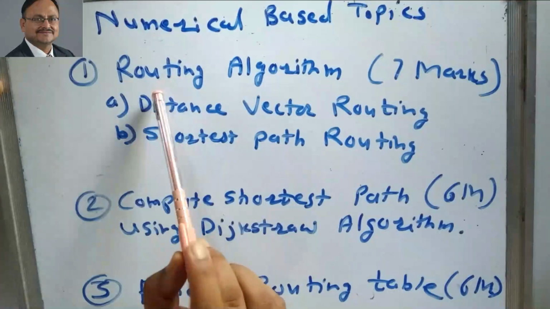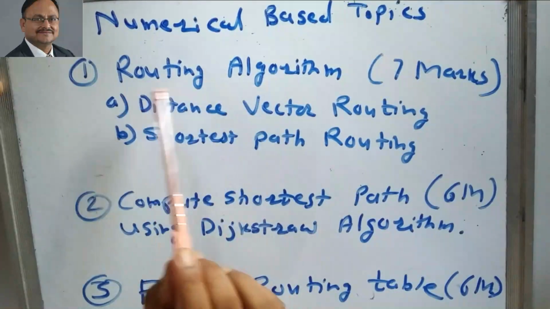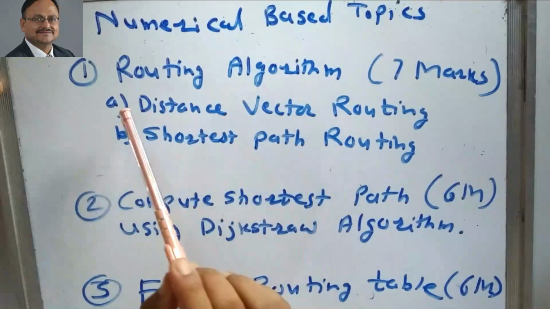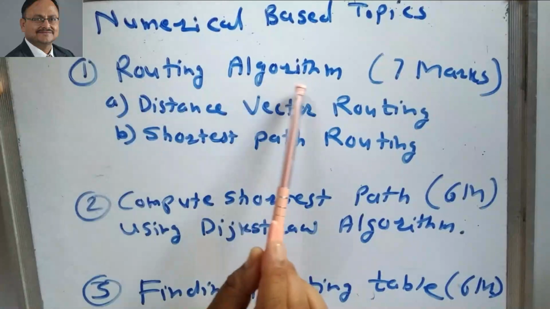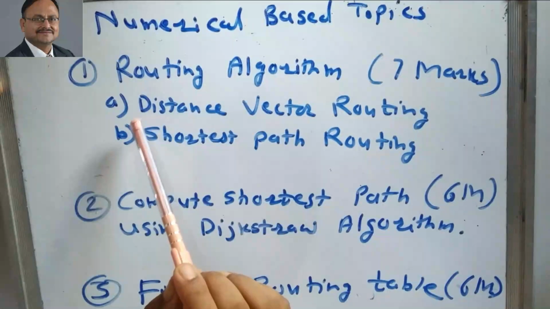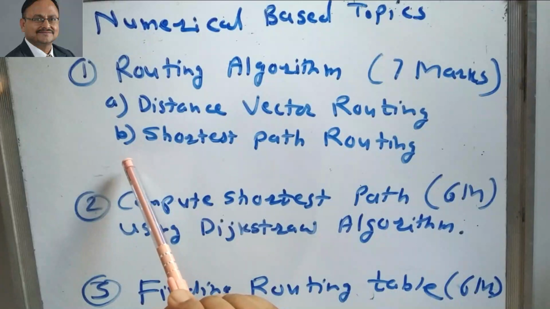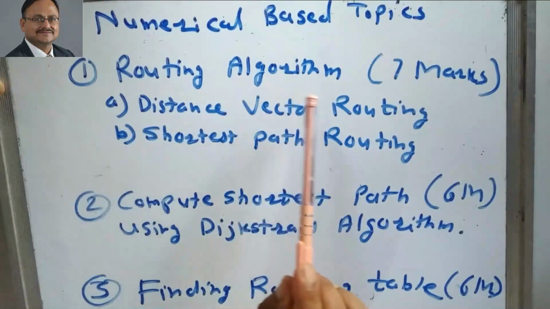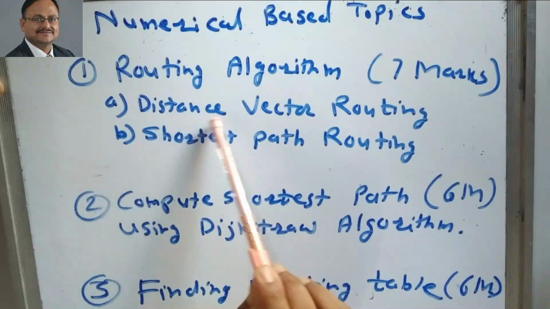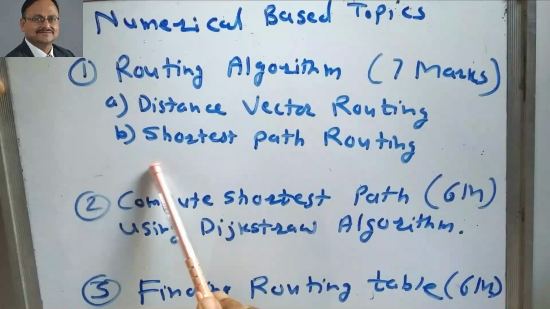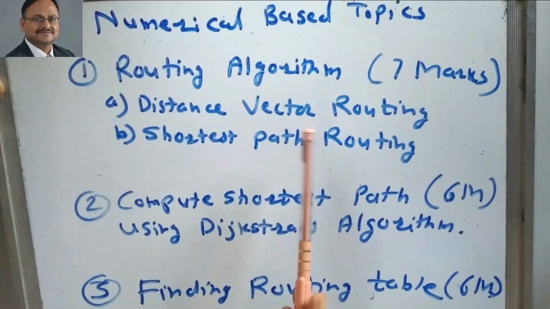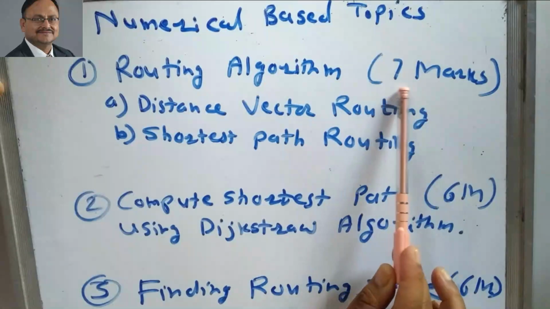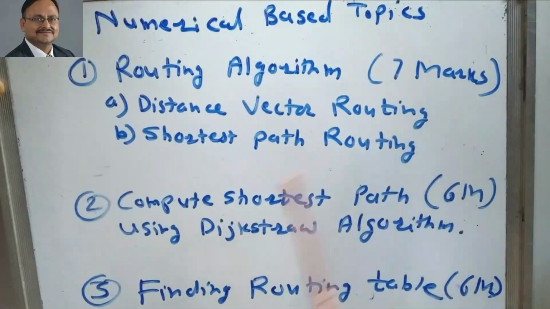The first topic is routing algorithm. You may know that routing is the most important concept of computer communication network. Under this routing algorithm, there are 2 types of routing: first one is distance vector routing and second one is shortest path routing. This cumulative topic is asked in the university exam for 7 marks.